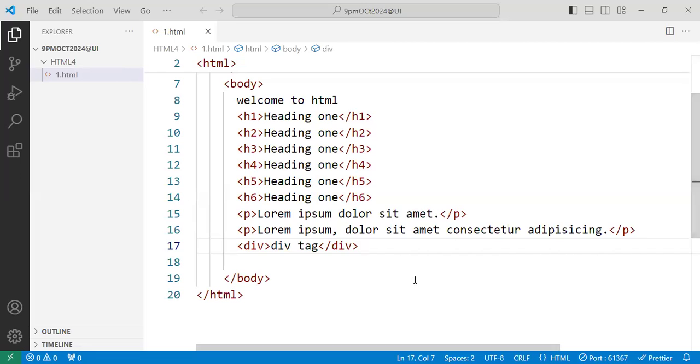These tags are also used in real time. The div tag is for division. Mainly the div tag is for division of the web page. Any type of division of the web page is done by the div tag. Here we are using the div tag to display a division of the web page. Here only you can check in this website.